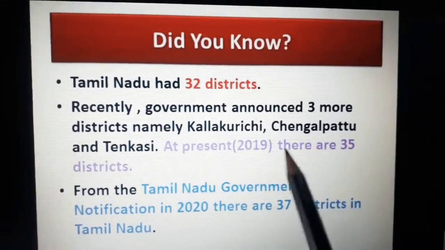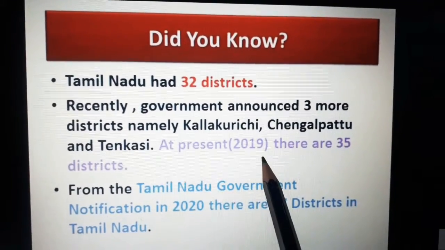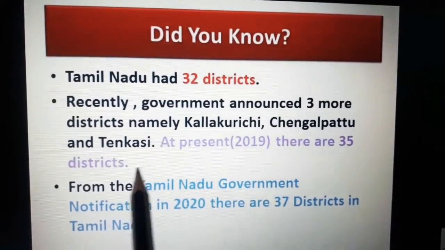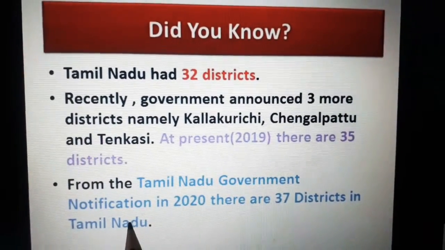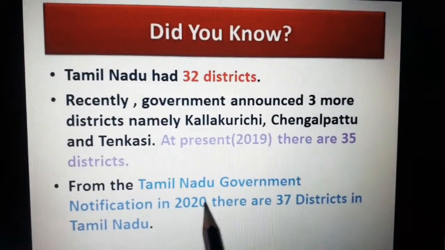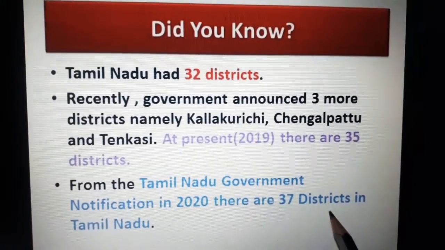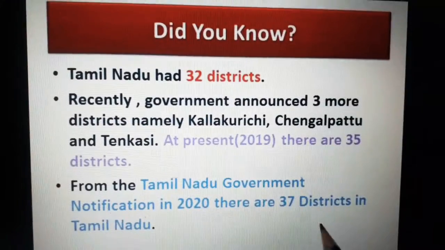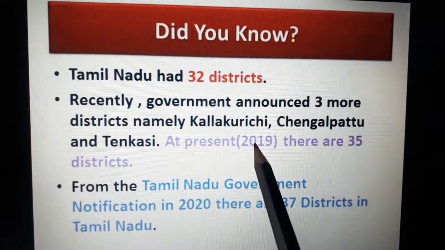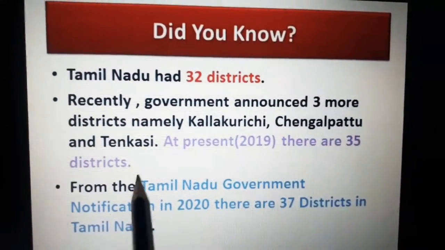So in 2019, there are 35 districts. But now, from the Tamil Nadu government notification, in 2020, there are 37 districts in Tamil Nadu.